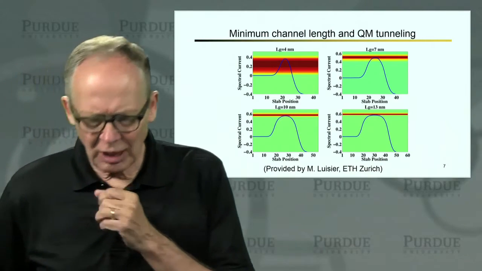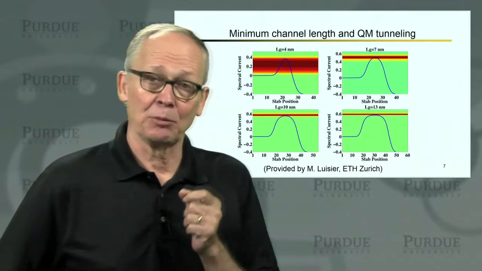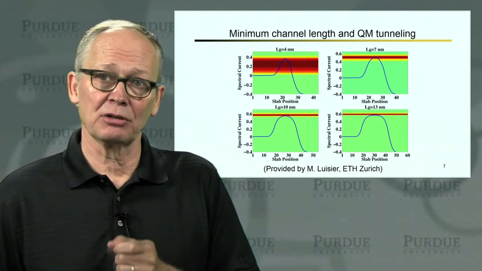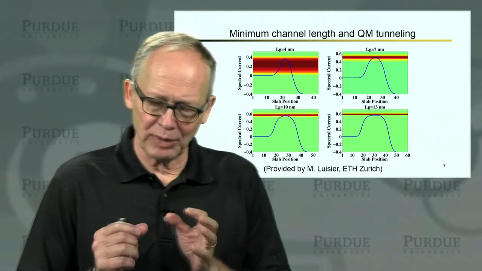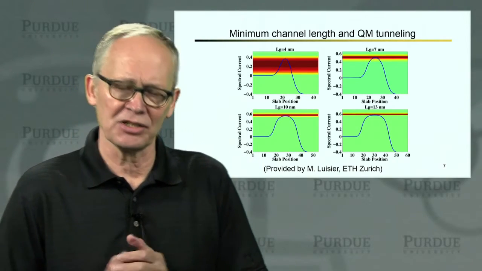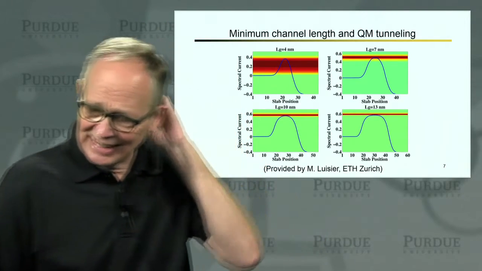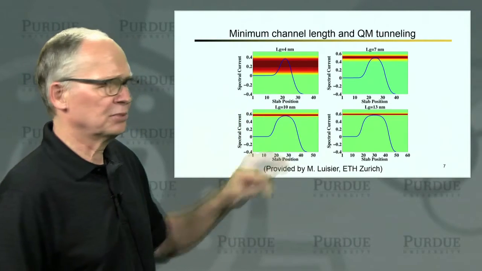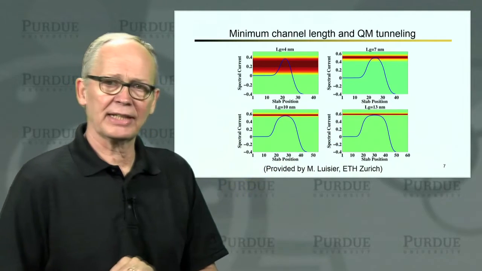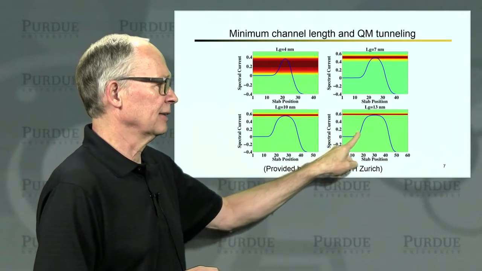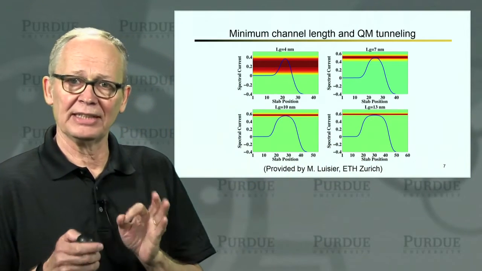Now I want to switch and talk about what determines the lower limit of the channel length. Practically we worry about two-dimensional electrostatics and maintaining gate control of the channel. Those are practical factors that are getting more and more challenging. But fundamentally we have to worry about quantum mechanical tunneling. These are some simulations of the electron flow through a nanoscale transistor. What you're seeing here is the conduction band under high drain bias, low gate voltage, so the device should be off.